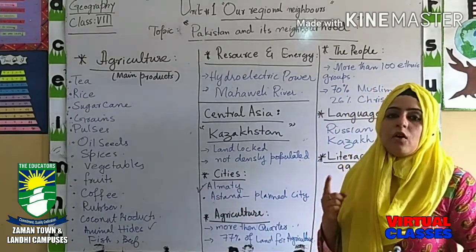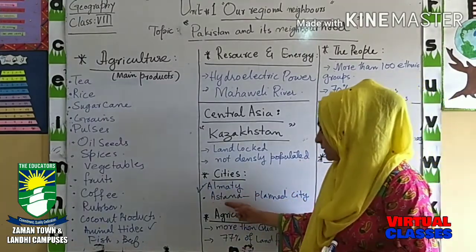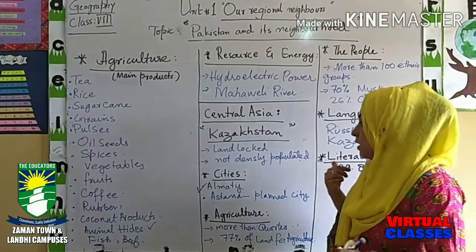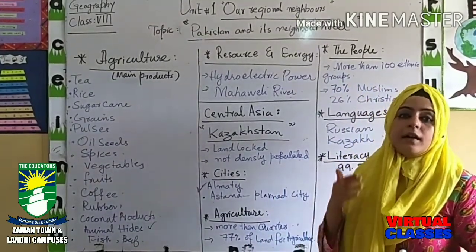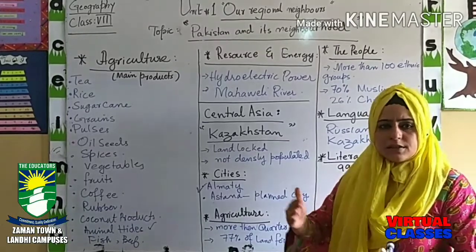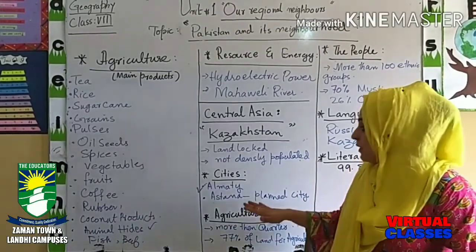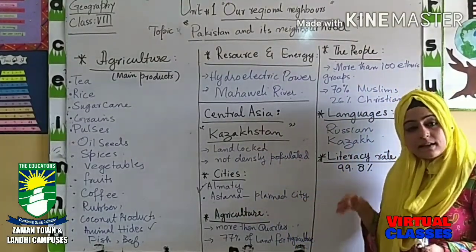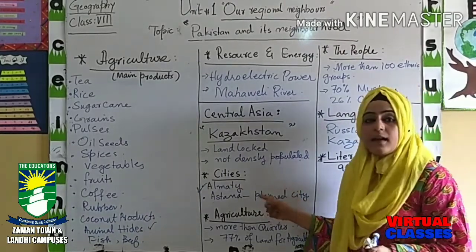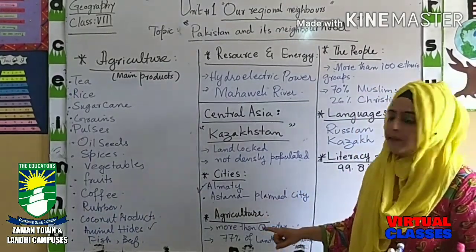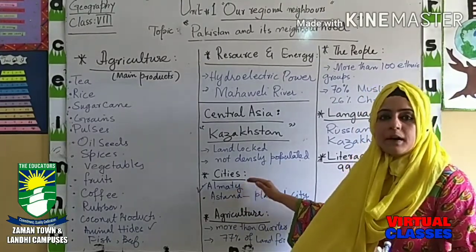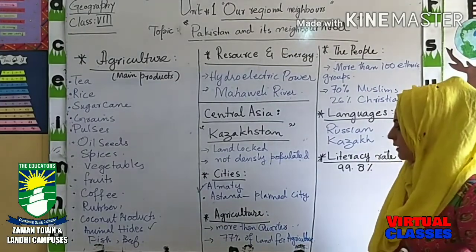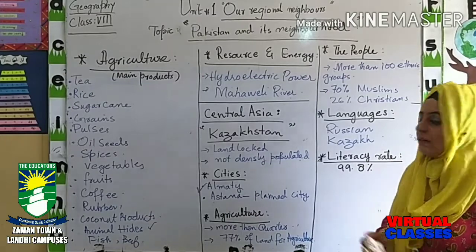It was the first capital of Kazakhstan, and Astana. Astana is a planned city. Astana is the second capital city of Kazakhstan, and it is now considered the capital city of Kazakhstan. We cannot really distinguish between the first and the second one. We consider Astana the capital city of Kazakhstan because it is the planned, developed city. Earlier Almaty was the capital there, but later when they planned Astana, it became the capital city of Kazakhstan. Clear? Now come to the agriculture sector of Kazakhstan.